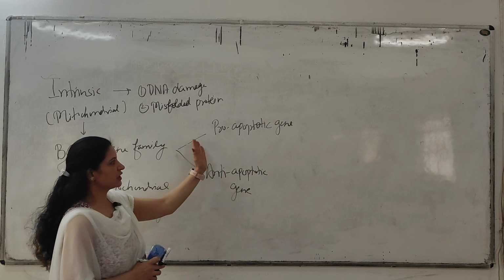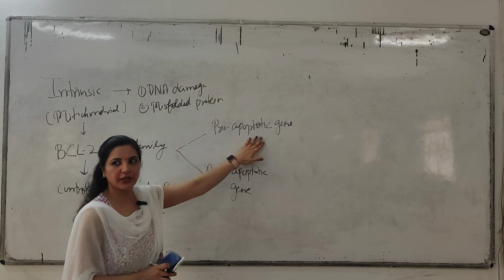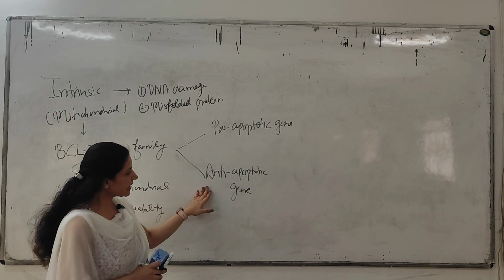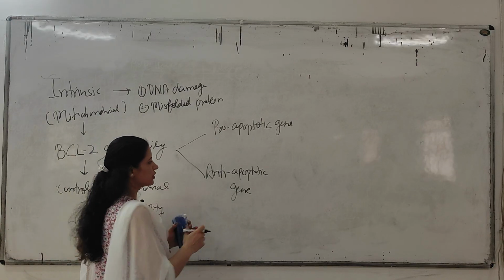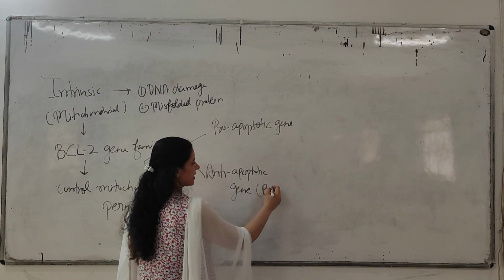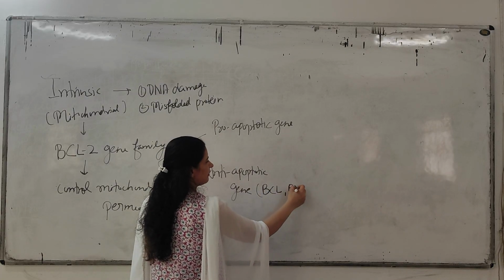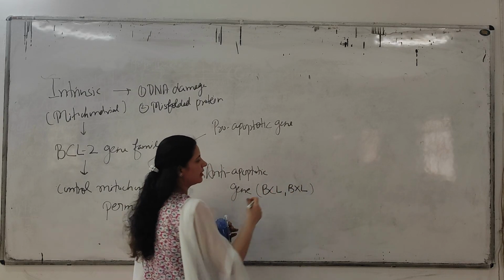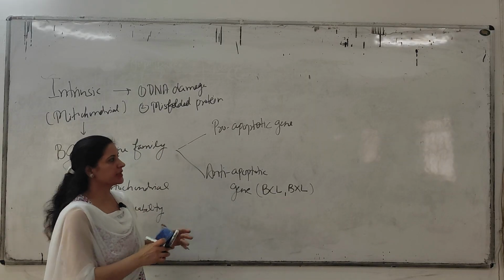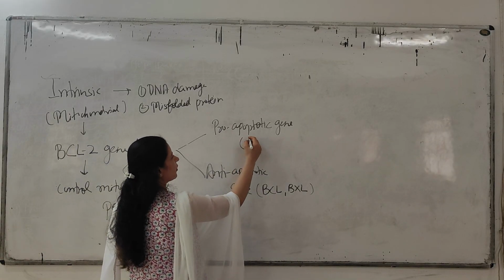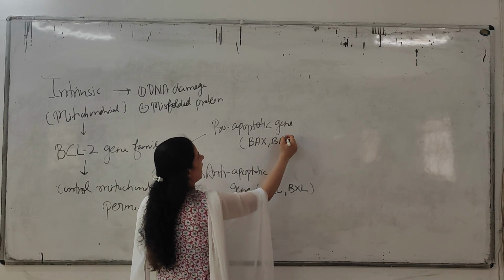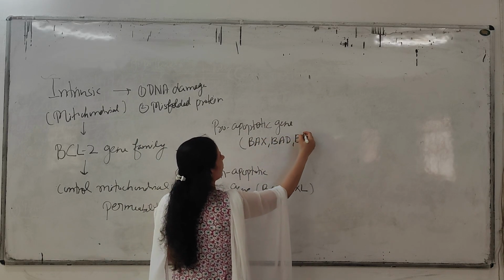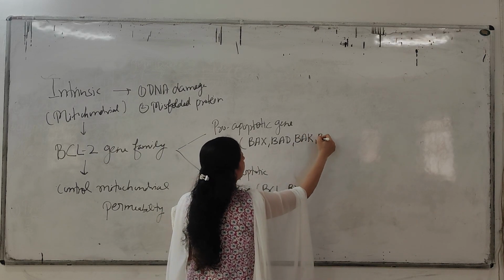So pro means these genes will favor the process of apoptosis, and anti means they will not favor. Examples of anti-apoptotic genes are BCL2 and BCL-XL. And what are the examples of pro-apoptotic? Pro-apoptotic are BAX, BAD, BAK, BID, etc.